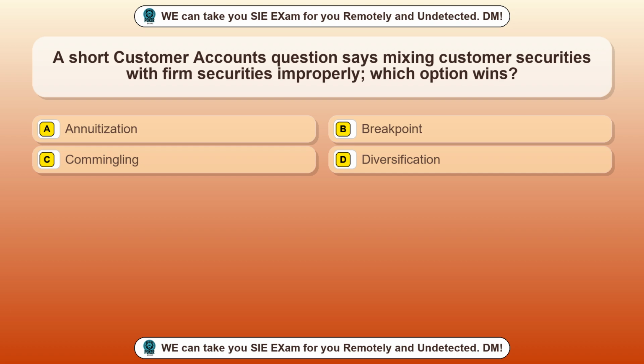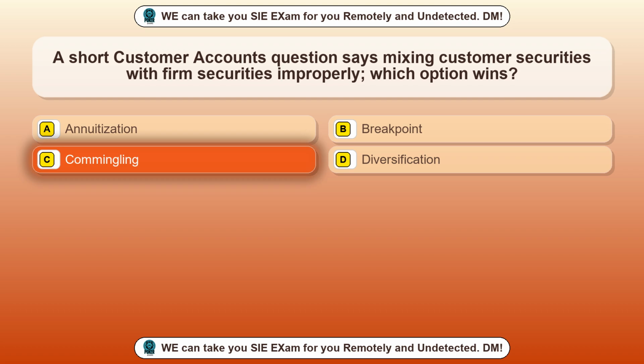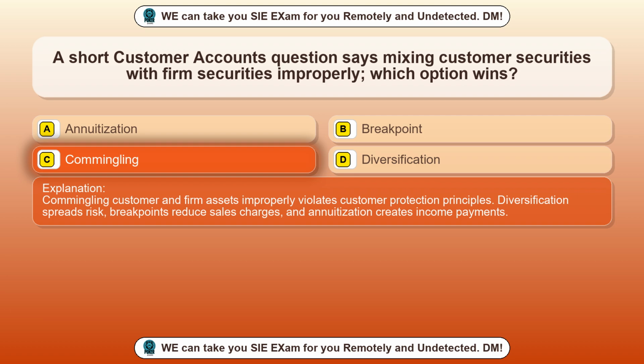Option C, commingling. Option D, diversification. The correct answer is option C, commingling. Commingling customer and firm assets improperly violates customer protection principles. Diversification spreads risk, breakpoints reduce sales charges, and annuitization creates income payments.